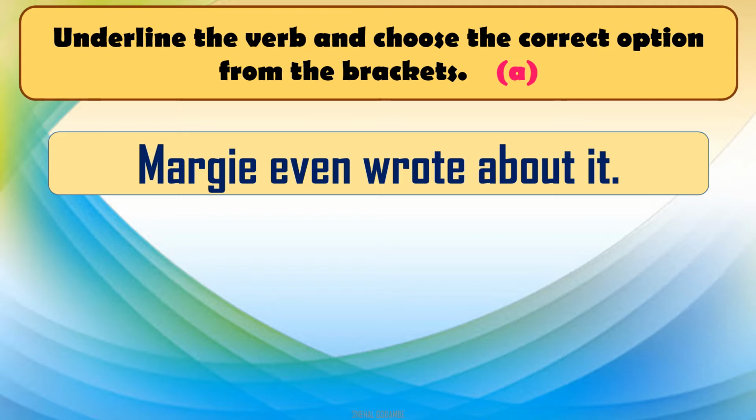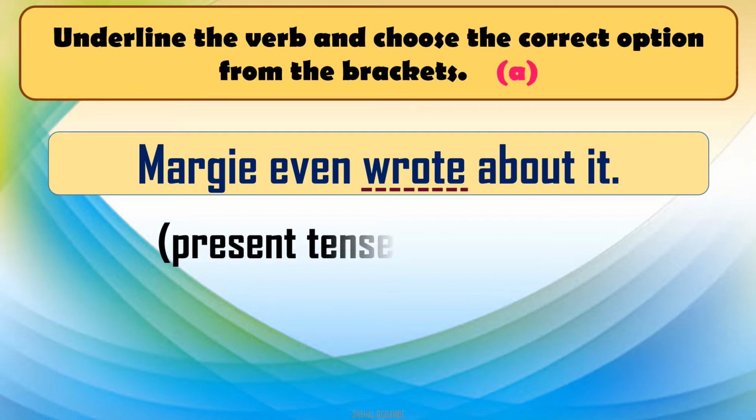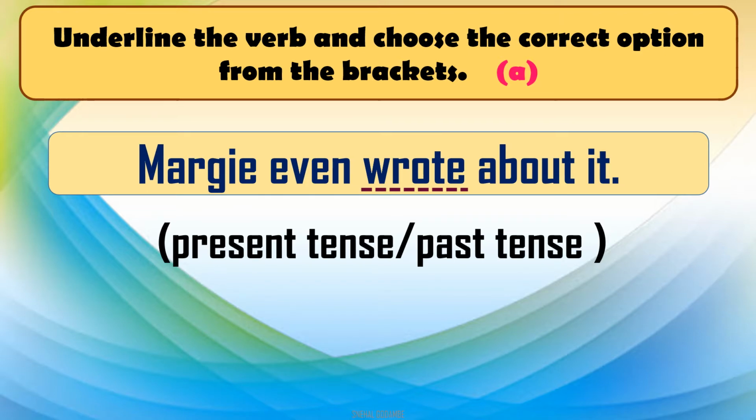So what is the verb from this sentence? Find out the verb and underline it. Here, as you know, wrote is a verb. Now there are options: whether this sentence is in present tense or past tense. This is very simple to find out for standard 9 children.